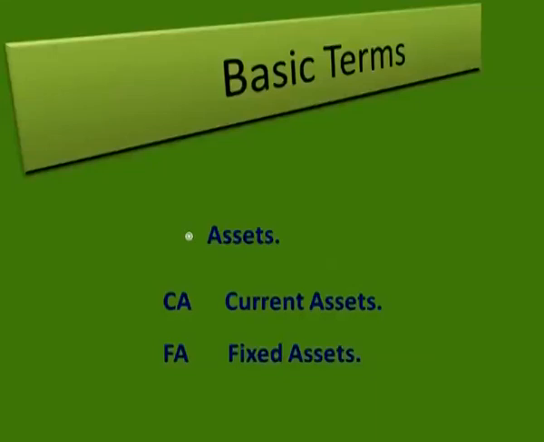Okay. Assets are tangible goods which are used for carrying on the business. They are of two types: current assets and fixed assets. Current assets are like cash, stock, debtors. They are used for a short period of time on a repeated basis. Fixed assets are a one-time investment, and they are used over a period of time, for a longer period. Then we have intangible assets, which cannot be measured in terms of money, but they have a value. Like in a partnership firm, we talk about the goodwill of a firm.